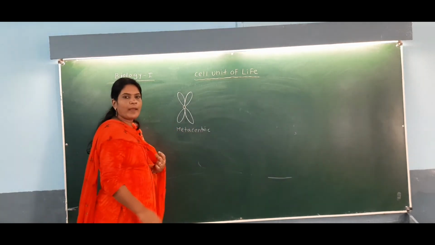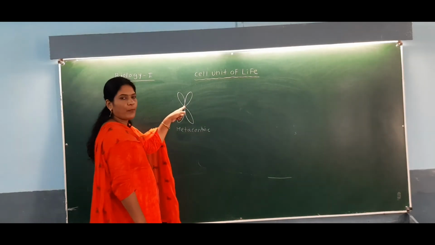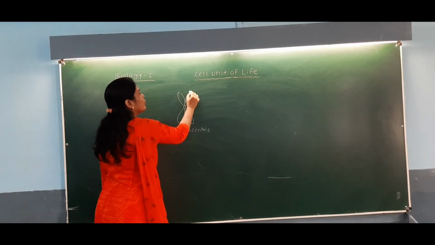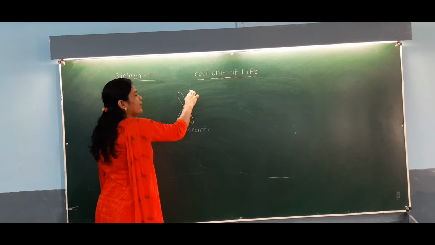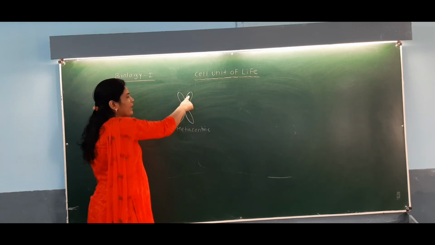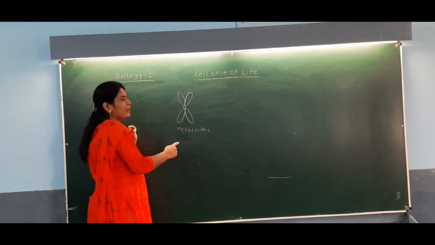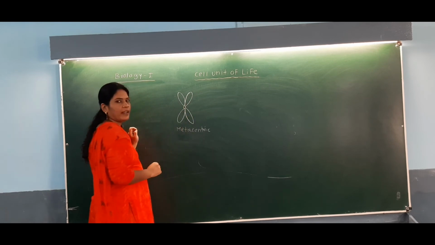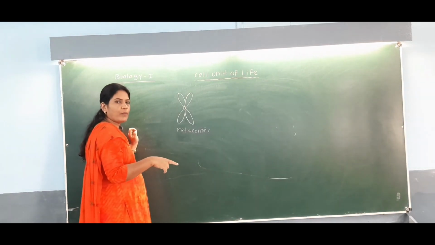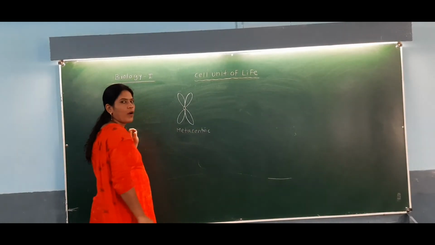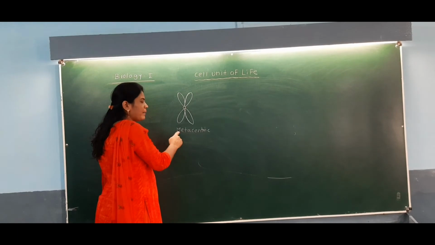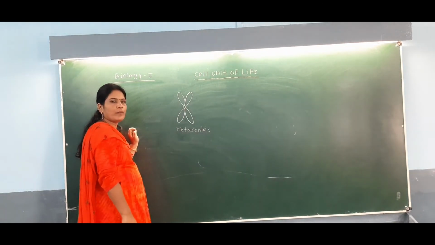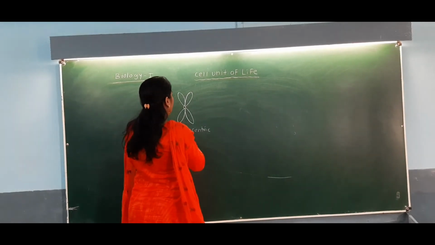A metacentric chromosome has the centromere at the middle point, so the arms of the chromosome are equal. This arm is equal to this arm. They have equal chromosomal arms because the centromere is present at the center, and when the centromere is at the center of the chromosome, that chromosome is called metacentric. Meta means middle and centric means centromere: in the middle of the chromosome there will be the centromere. Then next,